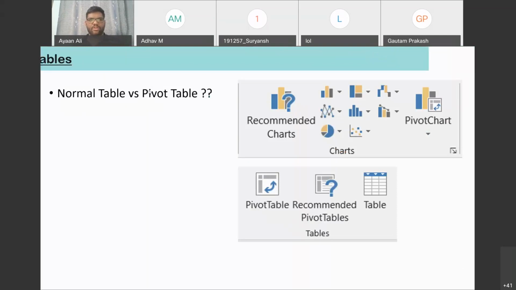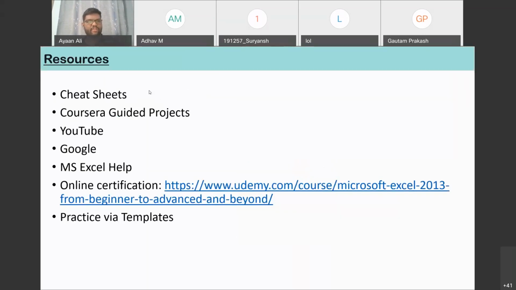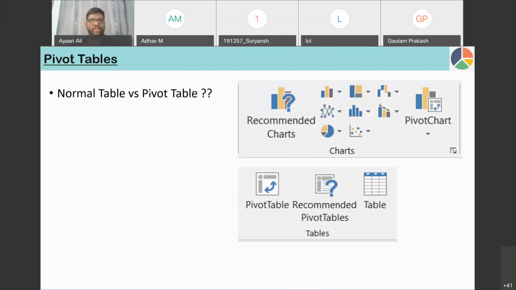Okay, so this is also another important concept and one of the last concepts which I'll be covering today, pivot tables. This is something which will be very useful later on, and at this level the interviewers may not expect you to know it, but in case you have knowledge or you actually work with pivot tables, that will be very useful. Personally I'm using Excel for 2 years, but I never had to use a pivot table.